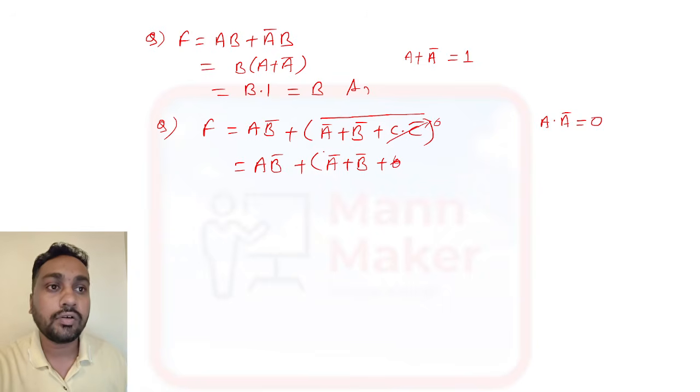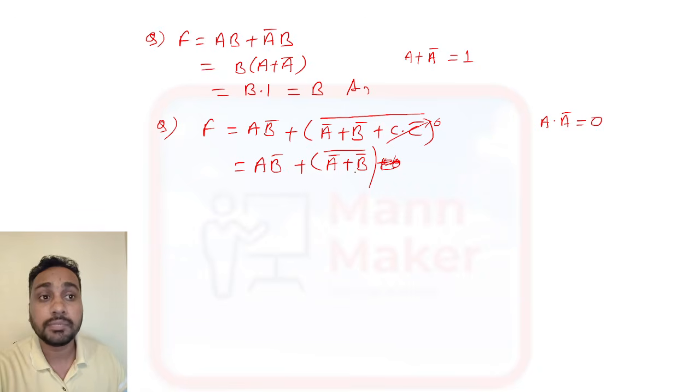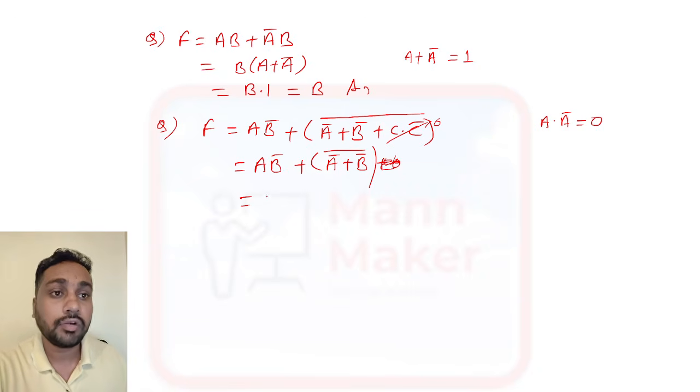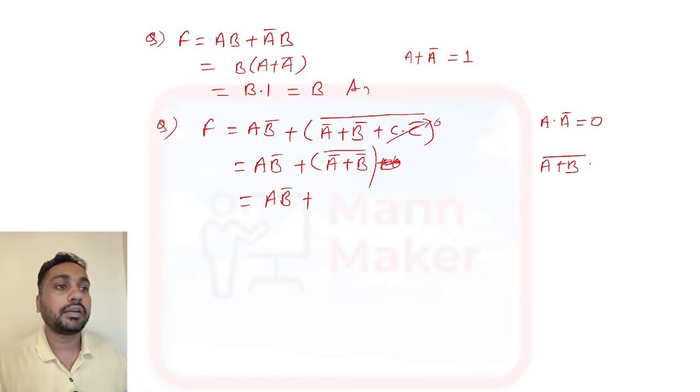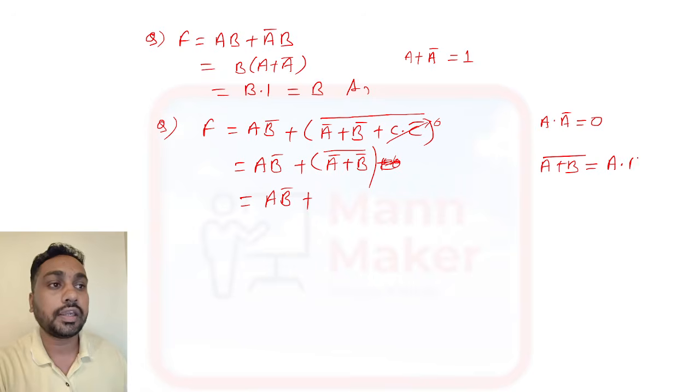Now you have a bar plus b bar whole bar. Here we can use De Morgan's theorem. Using De Morgan's law, a plus b whole bar can be written as a bar dot b bar. So here also the full bar is there, and we can remove that full bar.